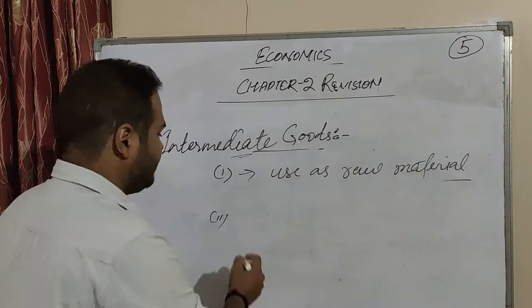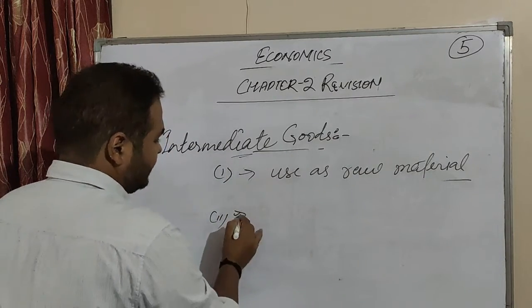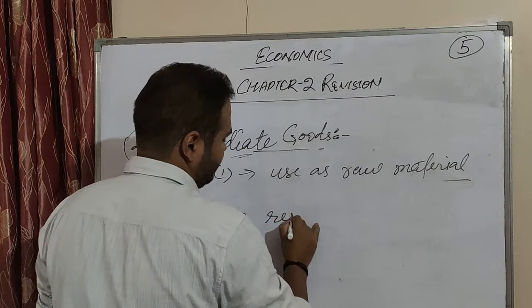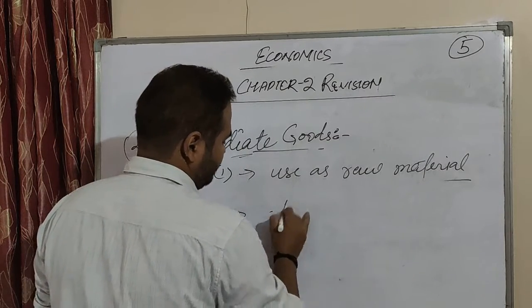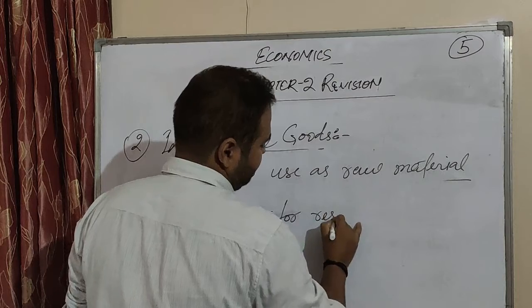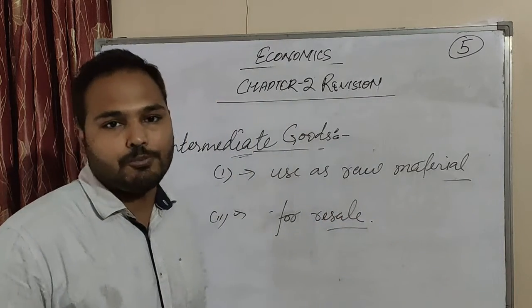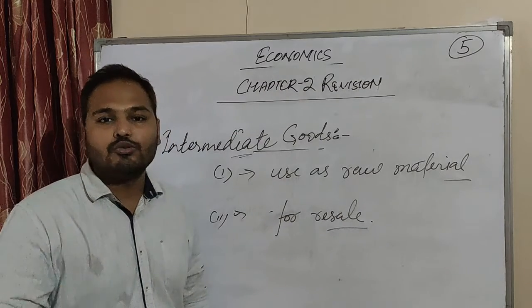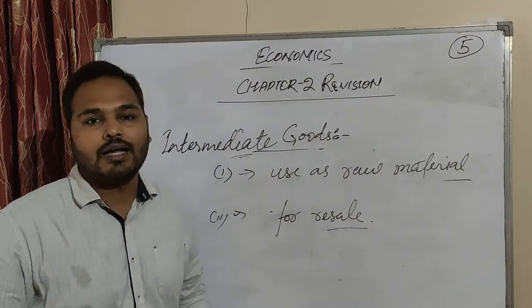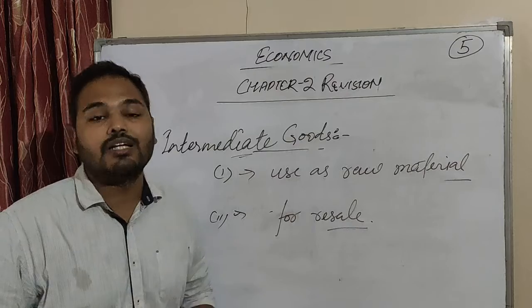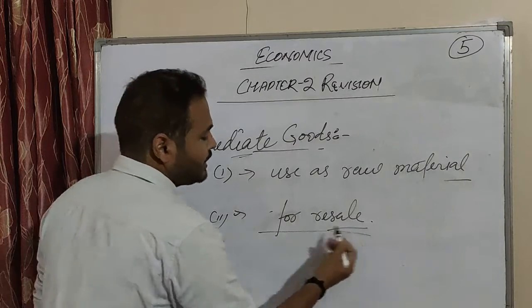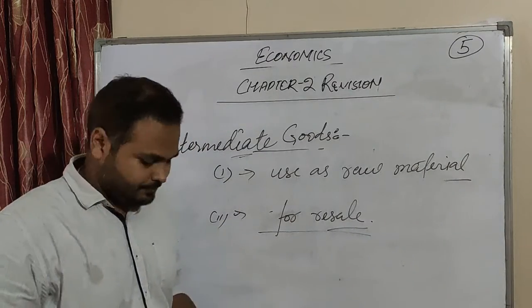Then something is also used for resale. If a shirt is produced and it is resold by some retailer, then it is also taken as an intermediate good.